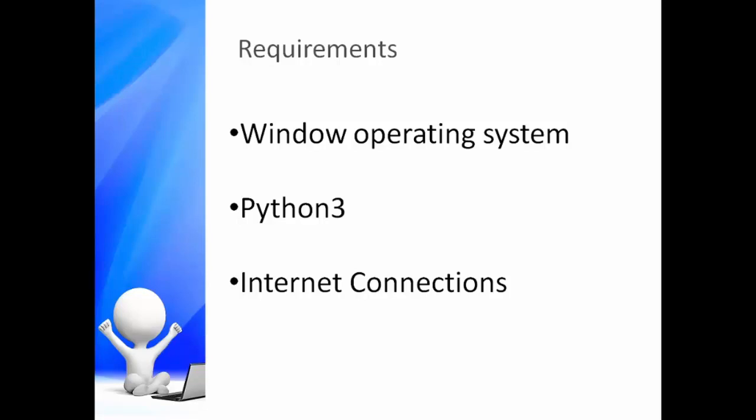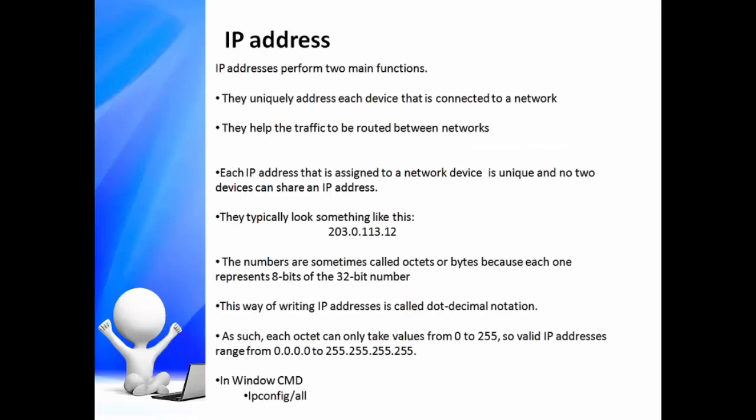Let's get started with something you are likely to be familiar with. That is IP addresses. They typically look like this. They are actually a single 32-bit number, though they are usually written just like the numbers shown here. They are written in the form of 4 decimal numbers that are separated by dots.